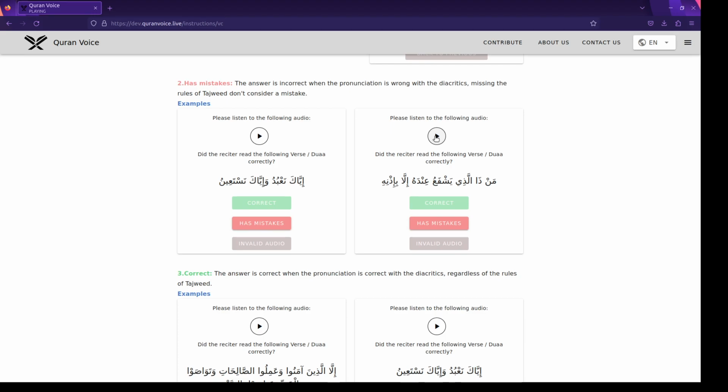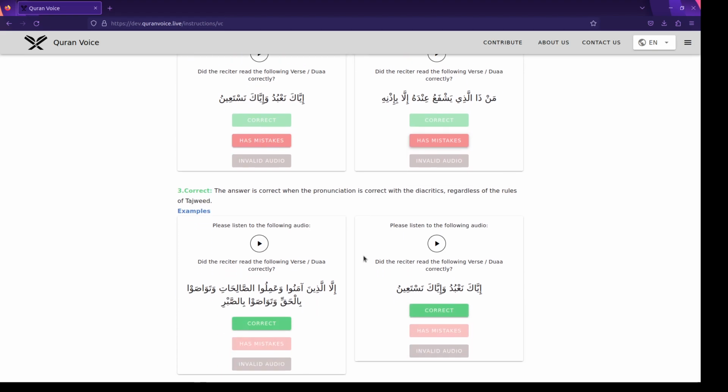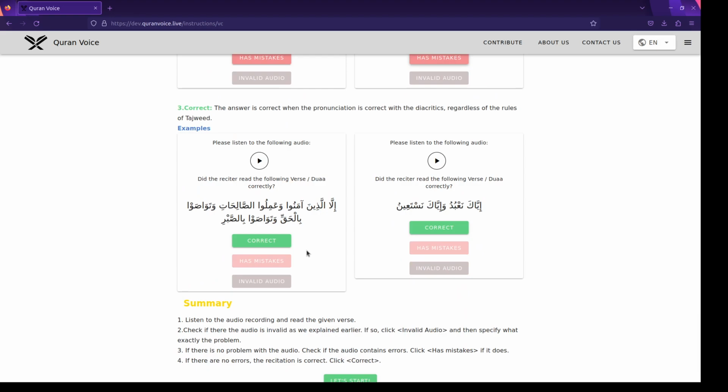Okay, here in this verse, there are issues even in the spelling of characters. So we select has mistakes. And now let's suppose that it looks perfect. I mean, a perfect recording, and this is our dream in the future after building learning apps for reciting Qur'an, to have everyone, non-Arabic Muslim, of our brothers and sisters to recite correctly.